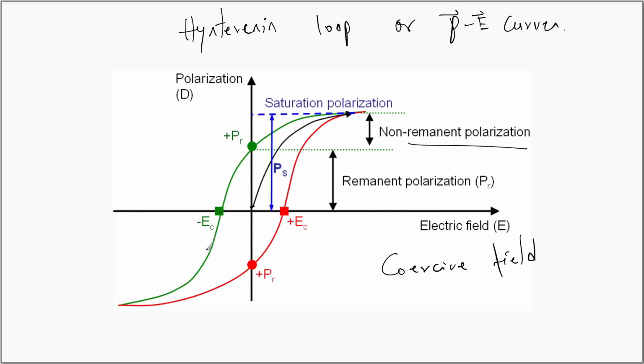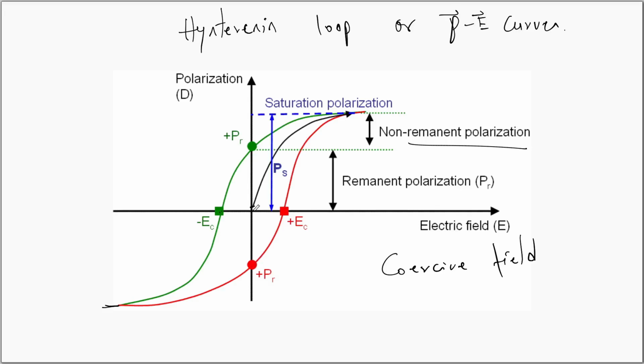Now beyond that, if you increase the electric field intensity, one notices the polarization developing in the opposite direction, slowly increasing and reaching a saturation point. This corresponds to saturation polarization in the opposite direction. After attaining the saturation polarization, if one decreases the electric field intensity in the negative direction, then the polarization slowly decreases and reaches a value for 0 electric field intensity, which is called the remnant polarization.